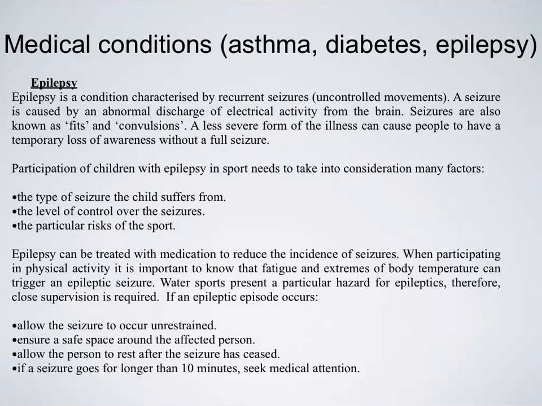The third medical condition is epilepsy. This is a condition characterised by recurrent seizures. A seizure is caused by an abnormal discharge of electrical activity from the brain. They can also be known as fits or convulsions. From a coaching point of view, some of the management we need to be aware of here is, again, that we would need to know which of our athletes have the possibility of having an epileptic attack. Some of the things we need to take into consideration are the type of seizure that the child may suffer from, the level of control, and the particular risk from the sport.